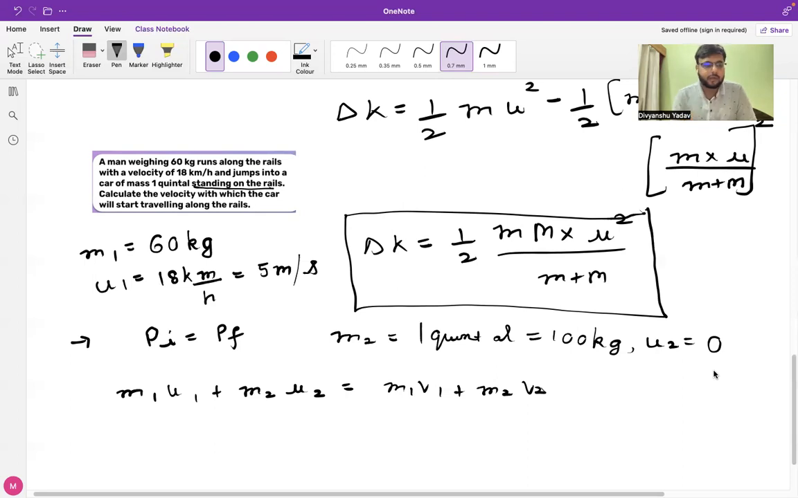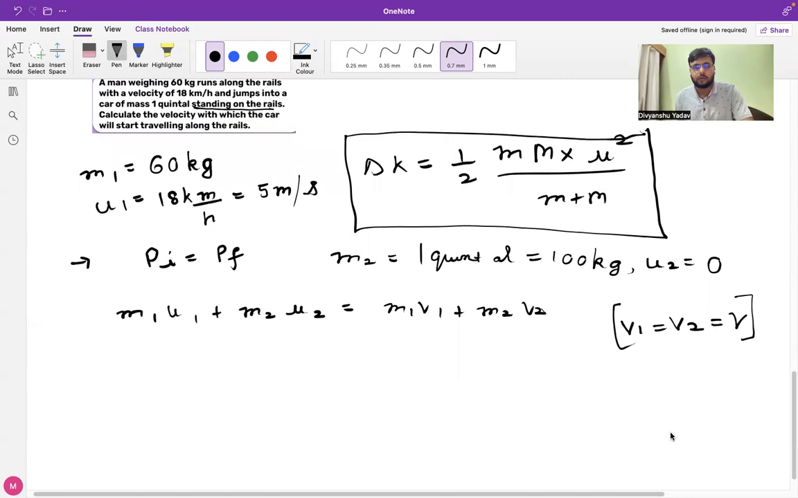Now the question says calculate the velocity with which the car will start traveling along the rails. So we don't know the value of v1 and we don't know the value of v2. But from the above observation, we can definitely conclude that for this condition, v1 will be equal to v2, and we can represent it by a single term, v, just for the sake of simplicity. There is no harm in substituting this. So now we have all the terms with us, we can substitute them and calculate.